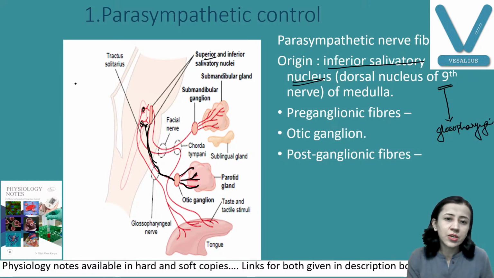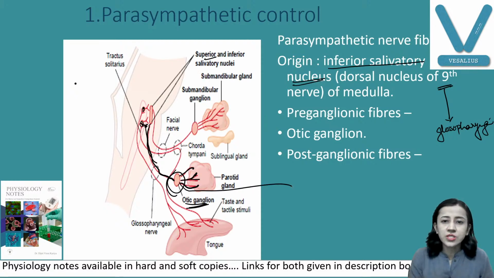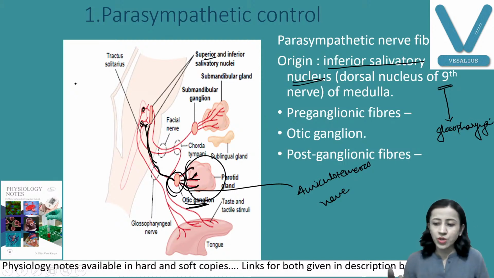And these preganglionic fibers end in the ganglion. The name of the ganglion, if you can remember, is the otic ganglion, from which postganglionic fibers arise. The nerve arising from the otic ganglion is known as the auriculotemporal nerve, and they supply your parotid gland here. Fine. So this is your parasympathetic control. So we discussed the parotid gland.